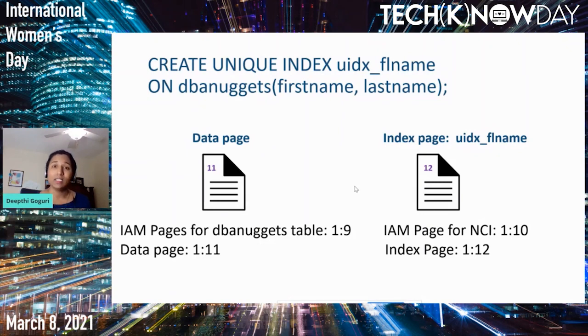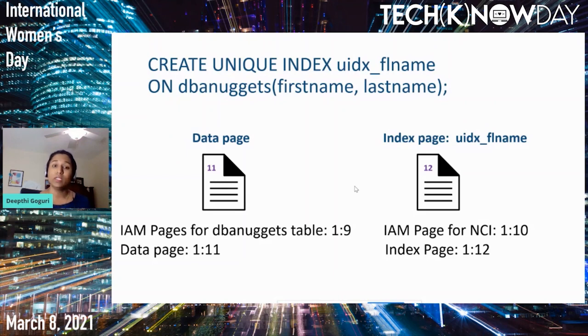As we discussed, the IAM pages give the information about the metadata, right? These IAM pages are 9 pages for the data file, for the data page. But if you add any index on it, the IAM page will also exist for the index.